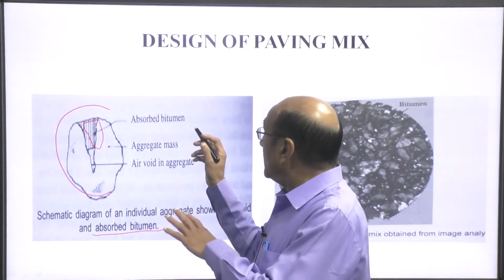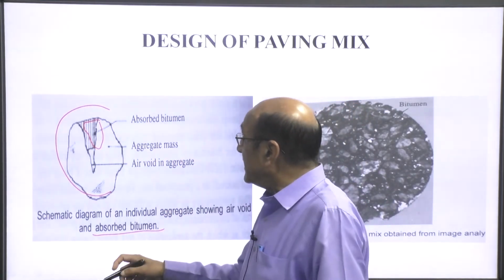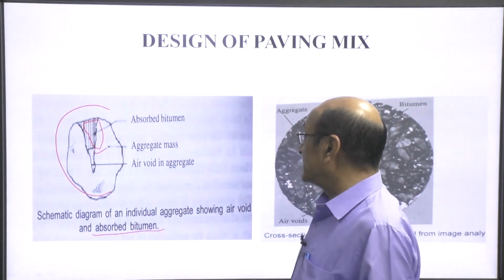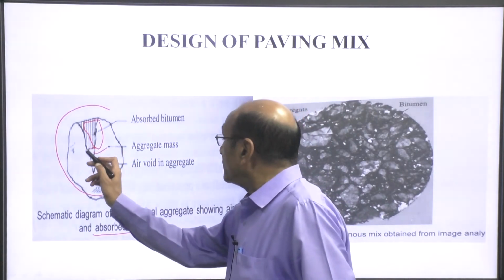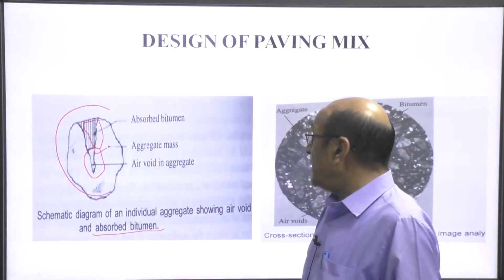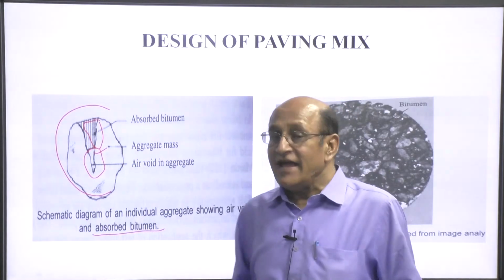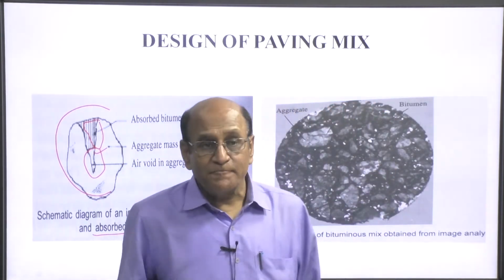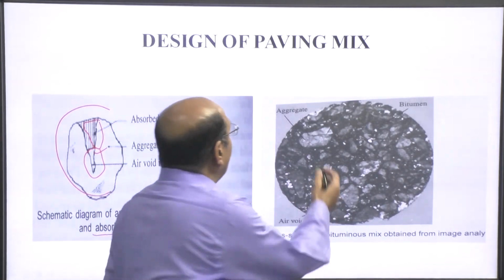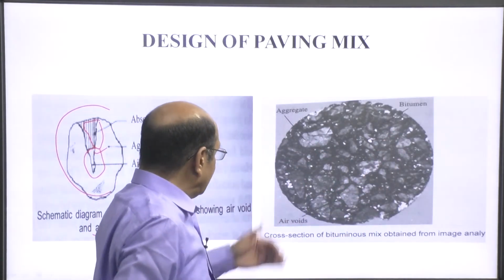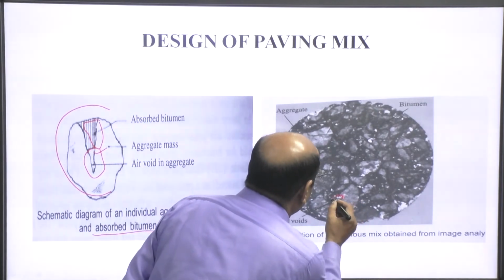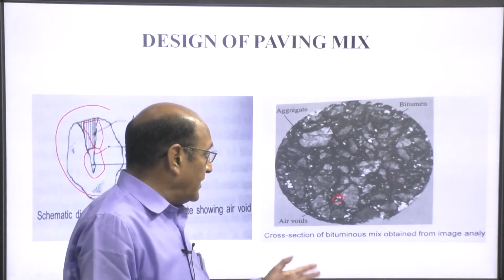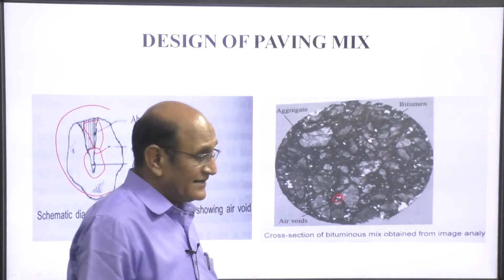But the bitumen does not completely go inside this aggregate mass. So, some part of the air will be available as an air void in the aggregate. This is the aggregate, bitumen, and these are the air voids here, you see here. So, this is the cross section of a bituminous mix obtained from image analysis.